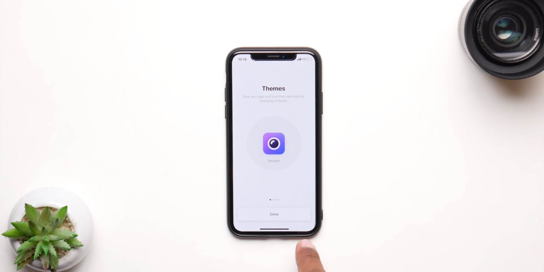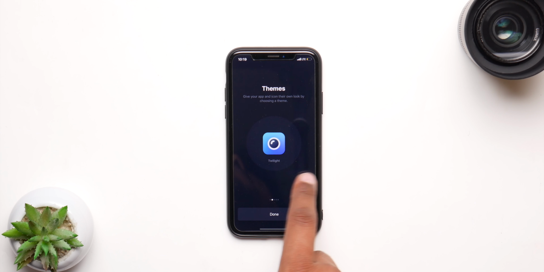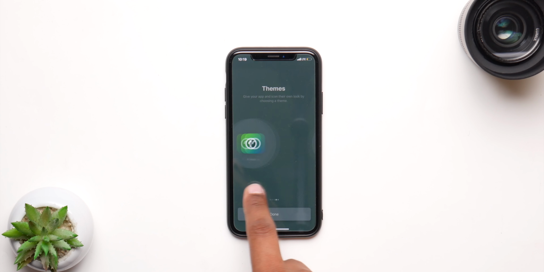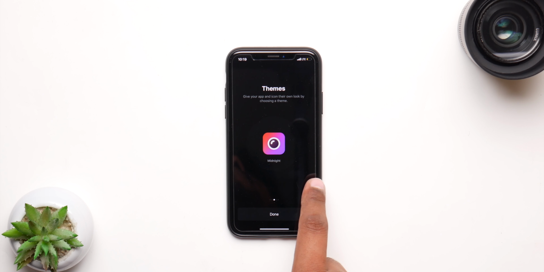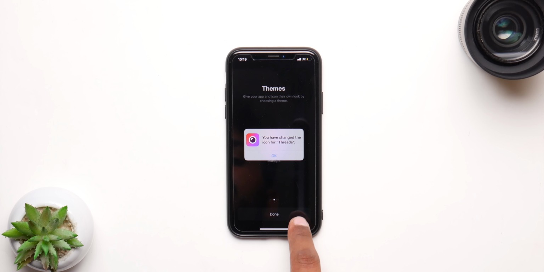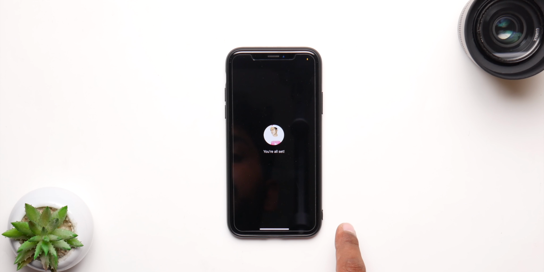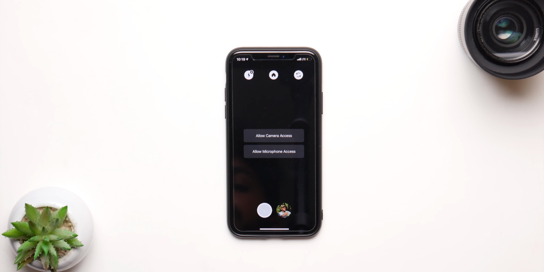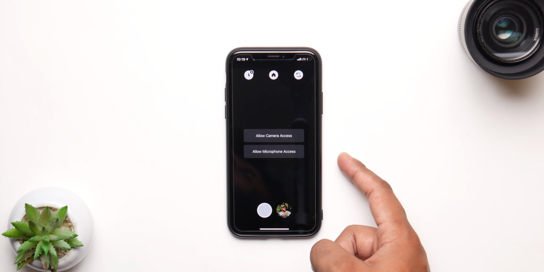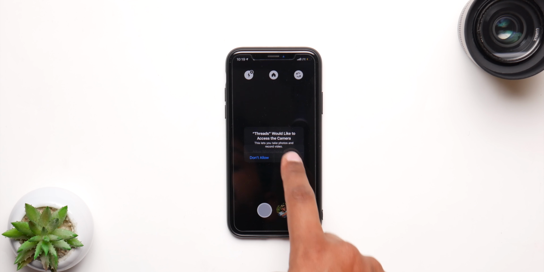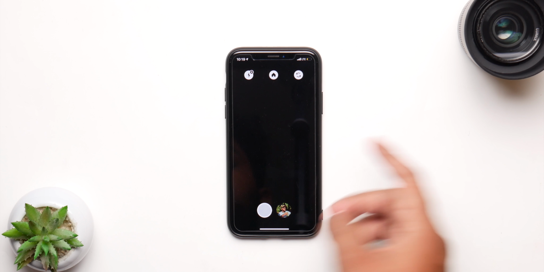Make sure that is turned on, and from here you have to choose a theme. So make sure you select any of these. There are a couple of them: daylight, twilight, and midnight. Now my favorite has to be midnight. It's pretty simple, black with purple and orange. My choice. Just select it and you are set. Now your app is set up. You have to just give permissions to camera and microphone and your gallery. That is a pretty basic step. Just click on OK and you're pretty much done from here.